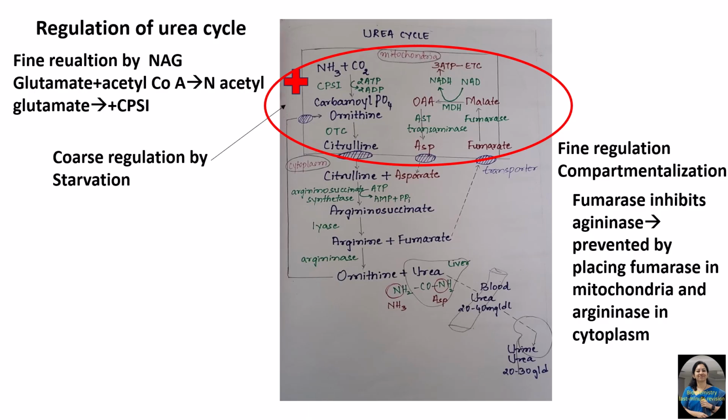Whenever we are starving, all the urea cycle enzymes are stimulated. For example, starvation stimulates carbamyl phosphate synthetase 1, ornithine transcarbamylase, argininosuccinate synthetase, argininosuccinate lyase, and argininase enzyme. All these are stimulated in condition of starvation. So these are the 3 mechanisms by which urea cycle is regulated.